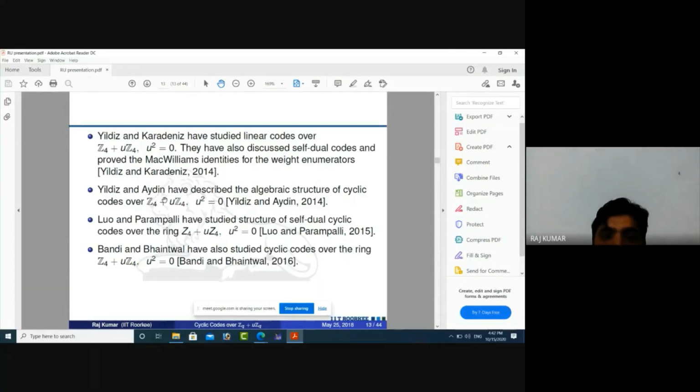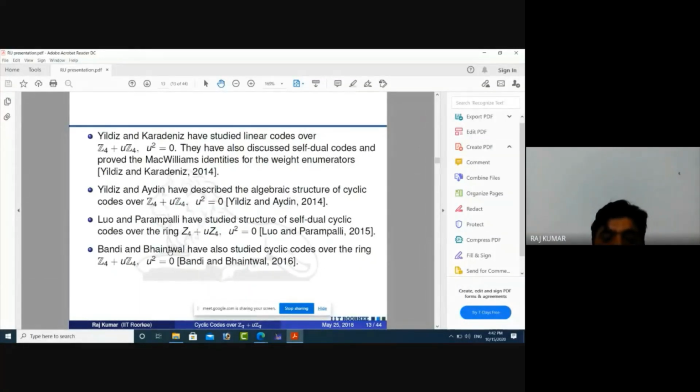Yildiz and Aydin have described the algebraic structure of cyclic codes over this ring. That means Yildiz and Aydin have introduced the algebraic structure of cyclic codes over this known chain ring. Liu and Prabhakar have studied the structure of self-dual cyclic codes. They have studied the algebraic properties of self-dual cyclic codes over this ring.